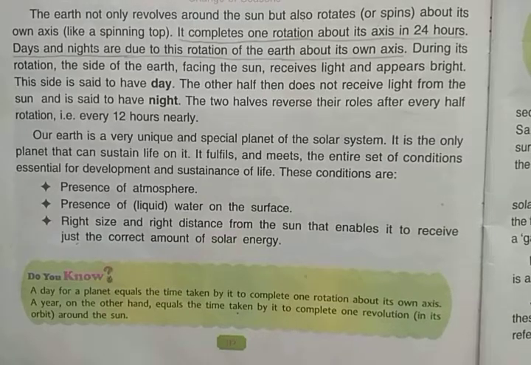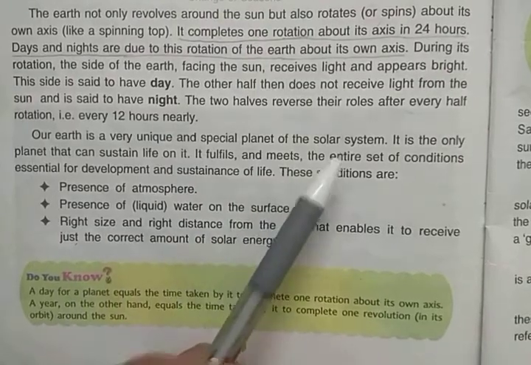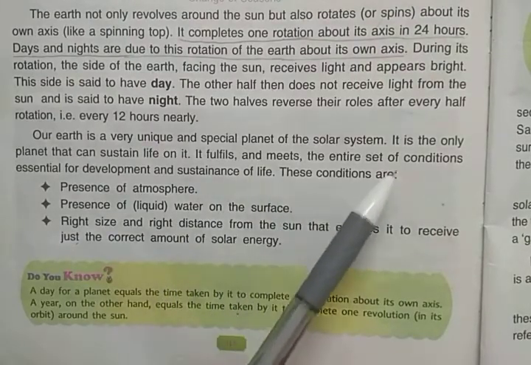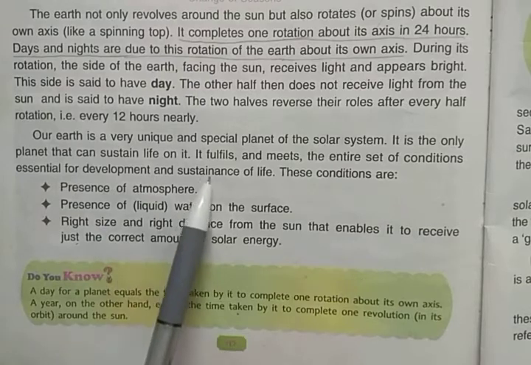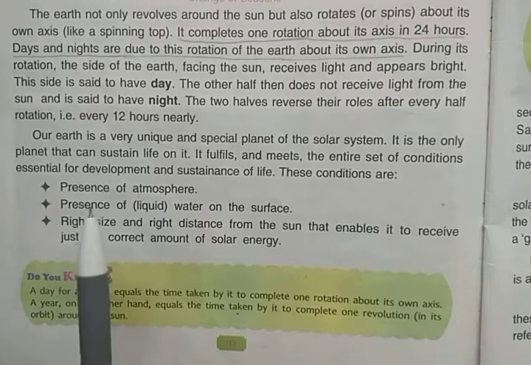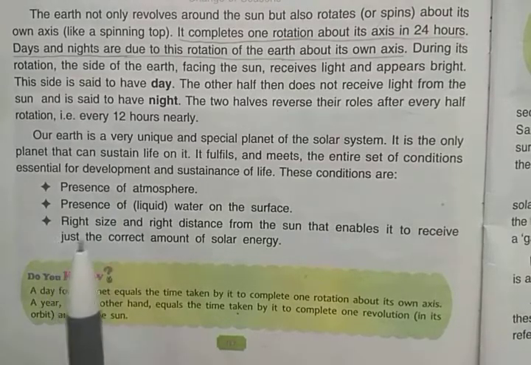Hello students. In the previous video we learned that our Earth is a very unique and special planet of the solar system. Why is it unique and special? Because it is the only planet that can sustain life. Out of the 8 planets of our solar system, Earth is the only planet which sustains life. It fulfills and meets the entire set of conditions essential for the development and sustenance of life.